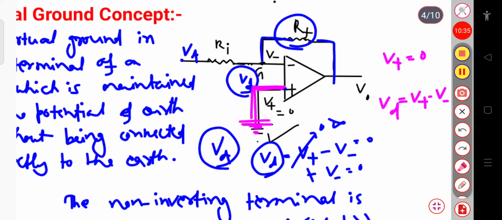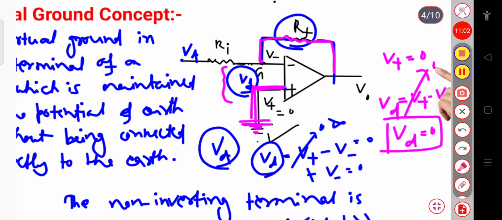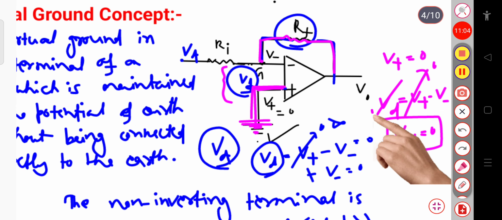If I connect a feedback resistor across the inverting terminal, the feedback voltage is given so that it will reduce the potential difference at these two terminals, that is Vd. So this feedback resistor is connected to reduce Vd to 0. Since Vd tends to 0 and V plus goes to 0, we can say V minus equals 0.